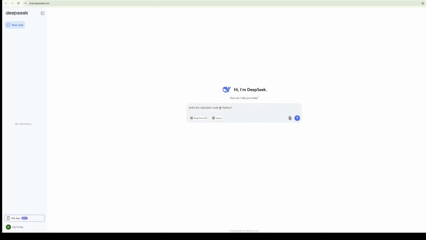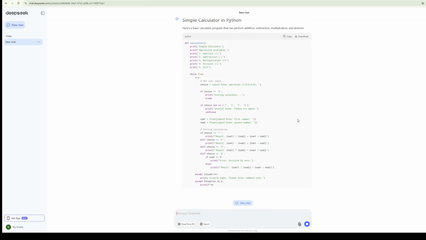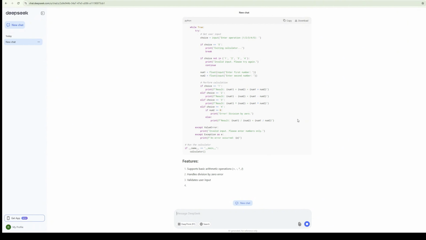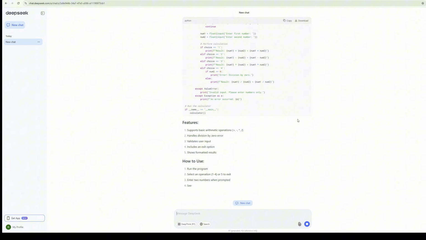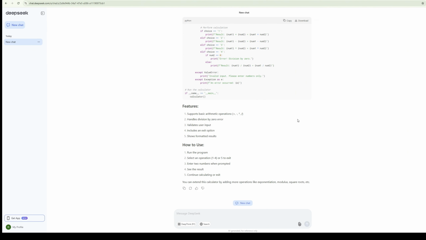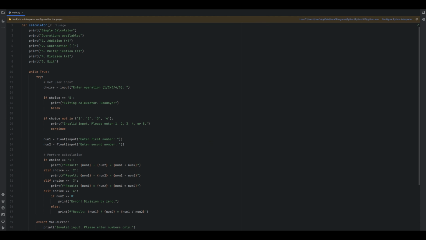You can try to create a calculator in Python as a small example. And so DeepSeek made a small code, also reported features and usage instructions. I suggest not to hesitate and test the code. So we have copied the code. On top is the menu of operations, selection processing, entering numbers and calculations.